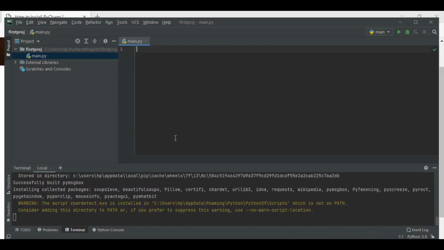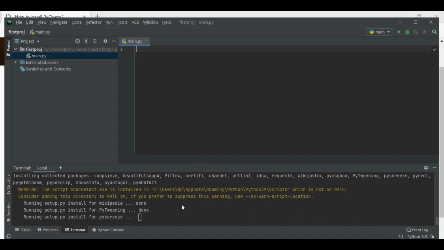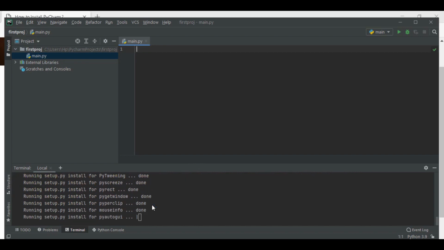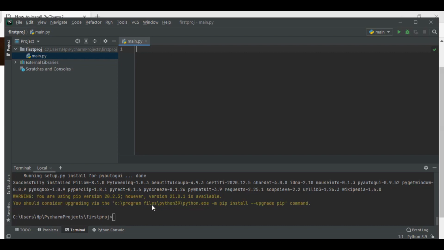As you can see, some warning is there. You can ignore all the warnings. Make sure that you don't get any error. If you get any error, you can write to me in the comment section. It's just a warning saying that you are using an older pip version, so no need to worry about it. Firstly, we have to do an important work to send Valentine's message to our loved ones.